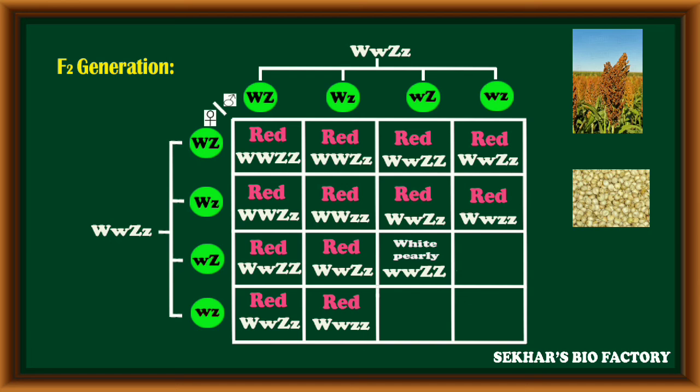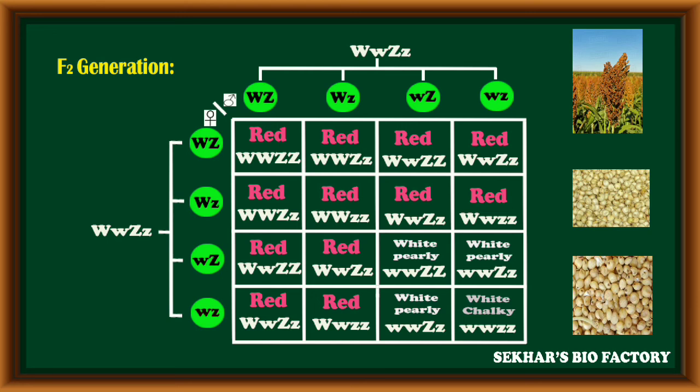The next combination is small w small w, capital Z capital Z. Here the first gene W is in the recessive condition, so gene Z expresses its nature, and the grain becomes white and pearly. Along with the color of the grain, the nature is expressed as white pearly. The next combination, small w small w, capital Z small z, becomes white pearly. The third combination is white pearly because of small w small w, capital Z small z alleles. Out of 16 offspring, 3 have this nature.